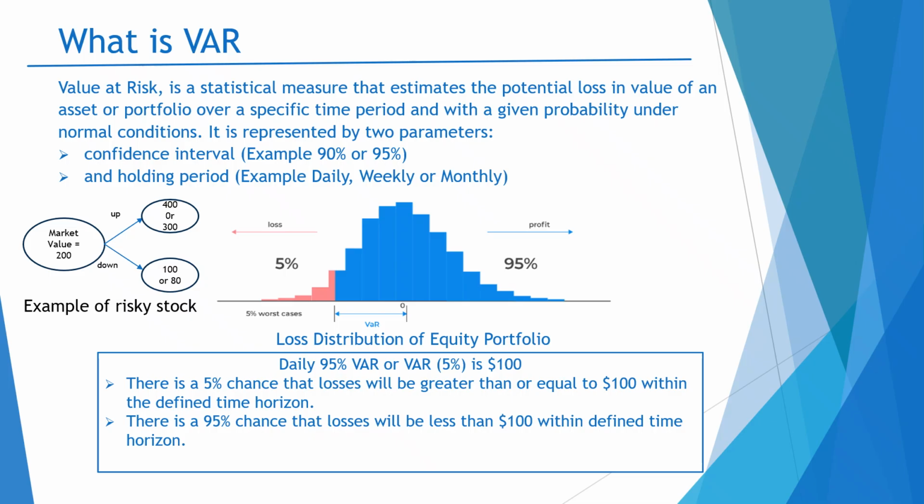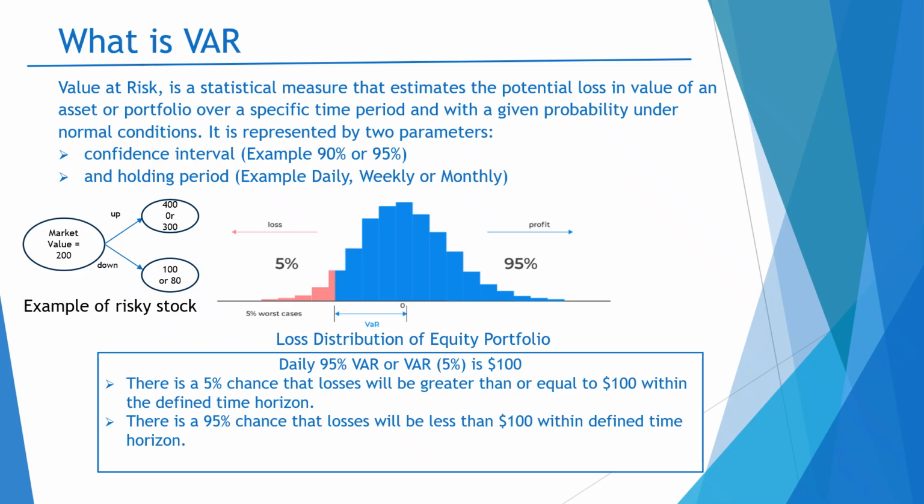You can look at how the VaR will look based on the confidence interval we define. If the confidence interval is more towards the left side, my VaR value will be more. If it is more towards the right side, my VaR value will be less.